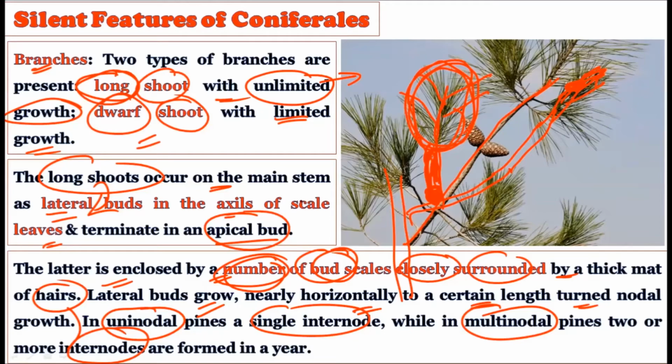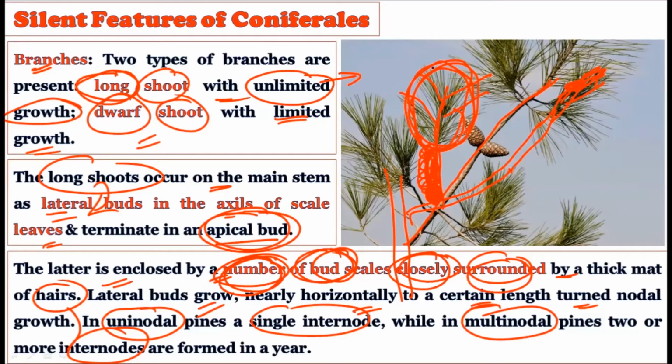So whenever we talk about the branches of the Pinus, how are the branches there? There are long branches and there are dwarf branches. The long branches come directly out from the main stem, while the dwarf branches come from the lateral branches. The long branches grow unlimitedly, while the dwarf branches grow limitedly. The long branches possess the apical bud, while the dwarf branches possess a number of closely surrounded buds, and that is why they show very limited growth.